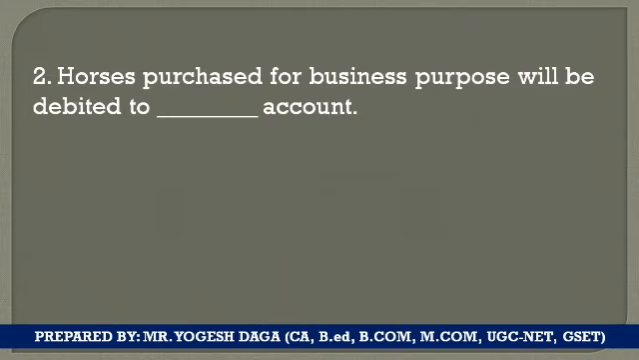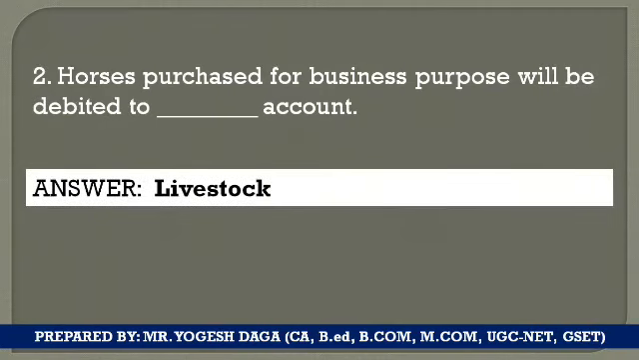Horses purchased for the business purpose will be debited to dash account. Students, you may not have seen this, but animals like camels, horses, or any type of animals are to be recorded in the books of account. By what name do we record them? The correct answer is livestock, because all types of animals are recorded in the books of account by the name of livestock. So horses are to be debited to the livestock account.